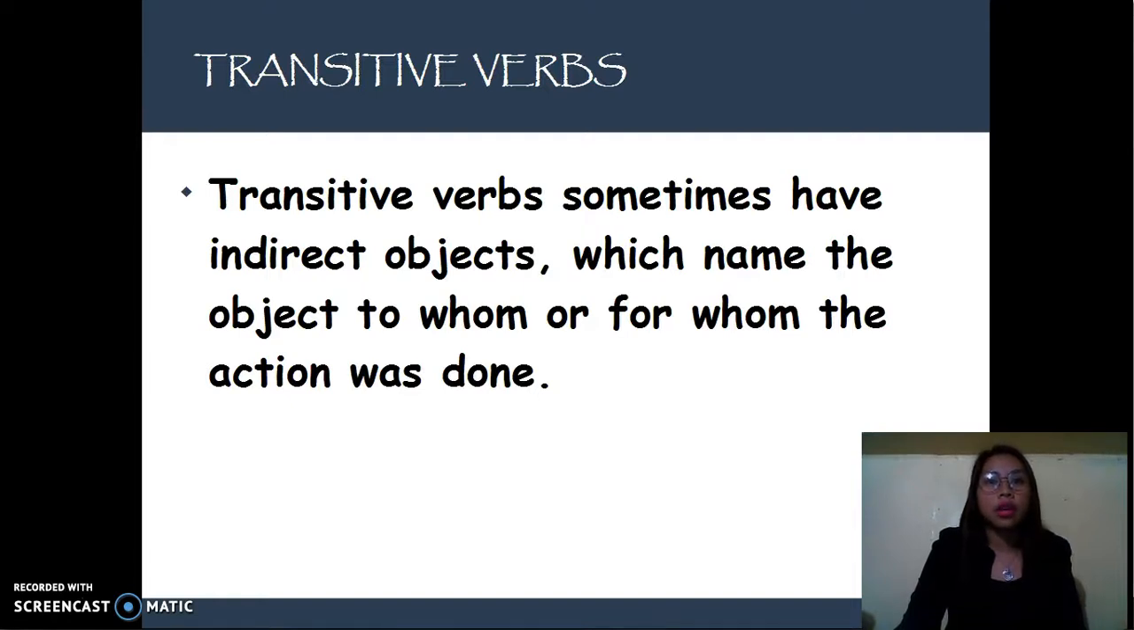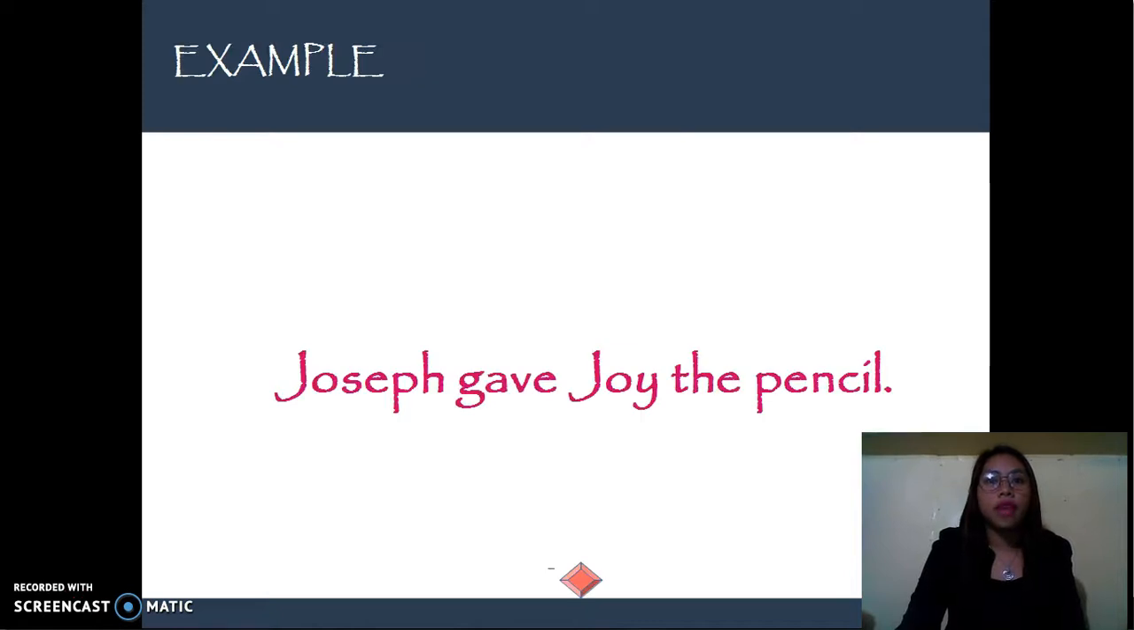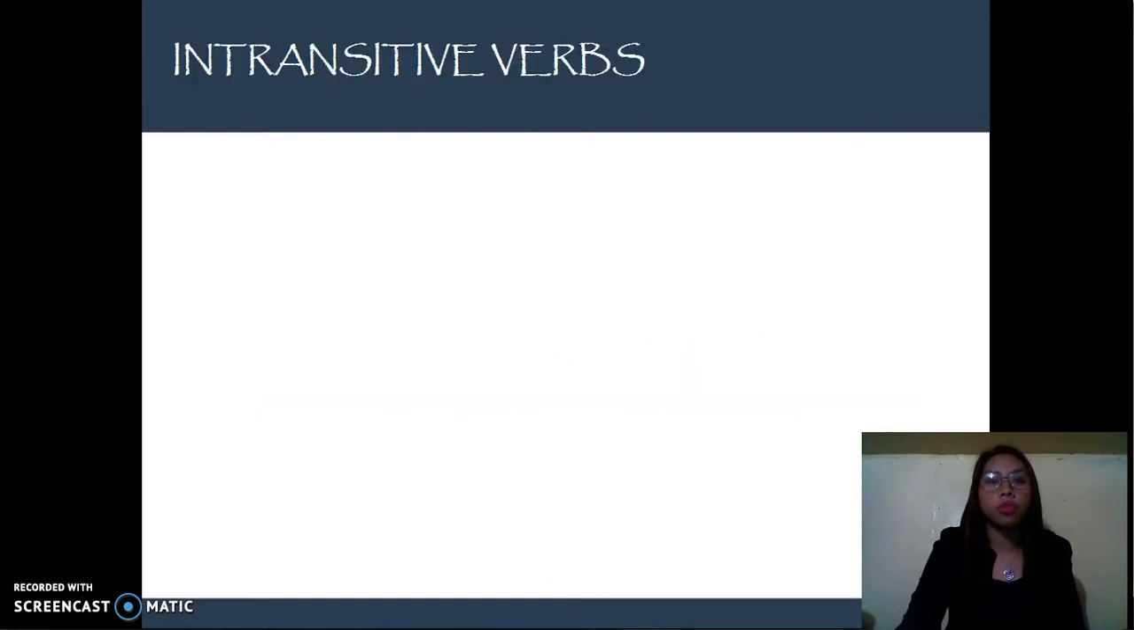Let's look at the given example. Joseph gave Joy the pencil. The verb in the sentence is gave. Try to ask yourself, what did he give? Alright, the pencil. Since it is the pencil that received the action, automatically that is considered a direct object. Now, to whom did he give it? To Joy. Therefore, Joy is an indirect object because, as I've said, indirect objects are those which name the object to whom or for whom the action was done. Do I make myself clear?